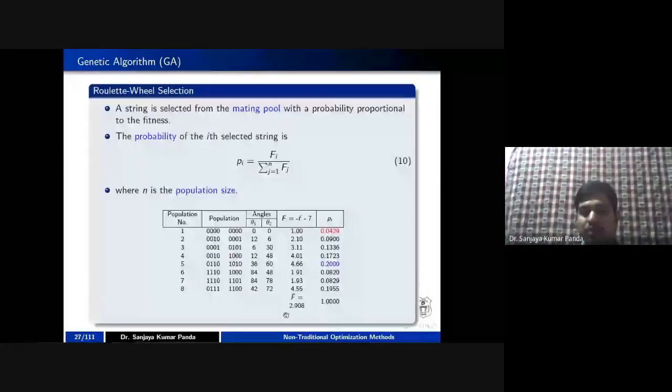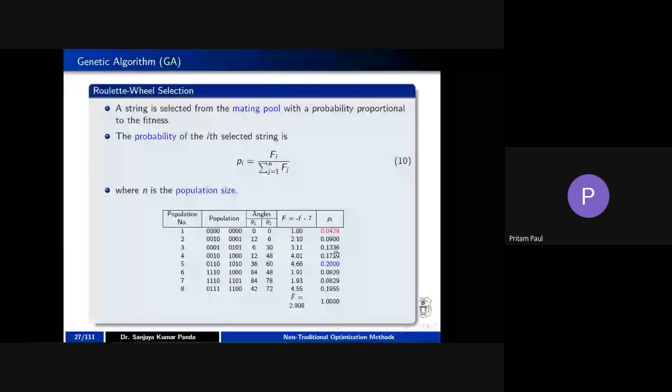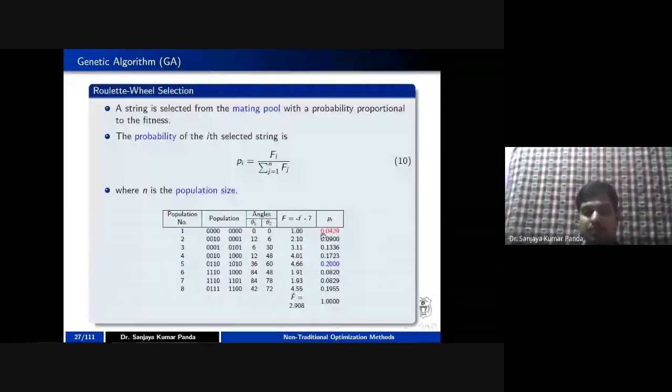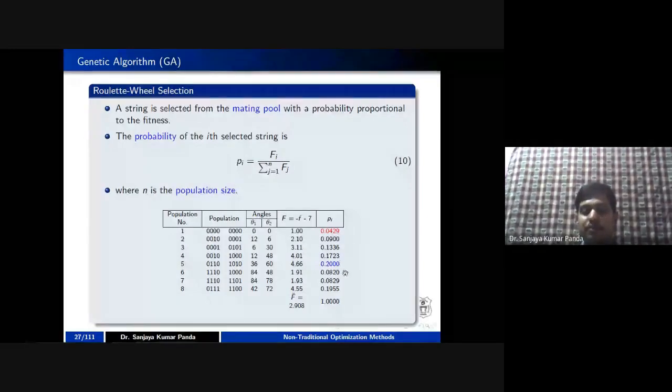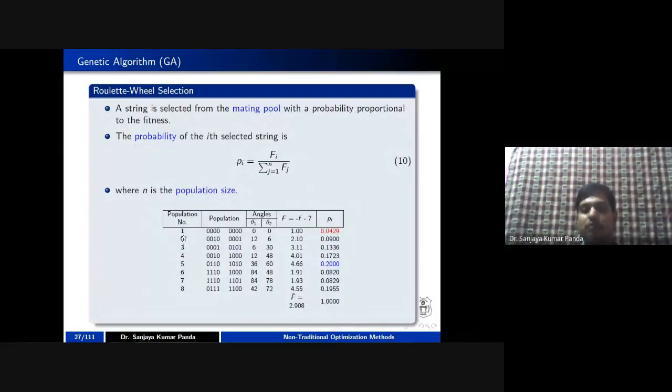Once you determine this, you can see that the highest probability is 0.2. You see all the values: the maximum value is 0.2 and the lowest value is 0.0429. What it shows is that the probability of sample number 5, or population number 5, or chromosome number 5, is higher in comparison to population number 1.